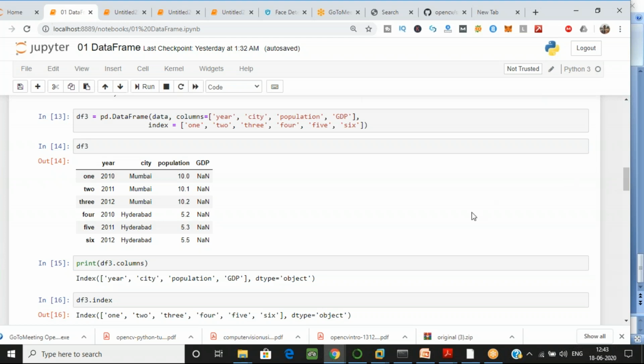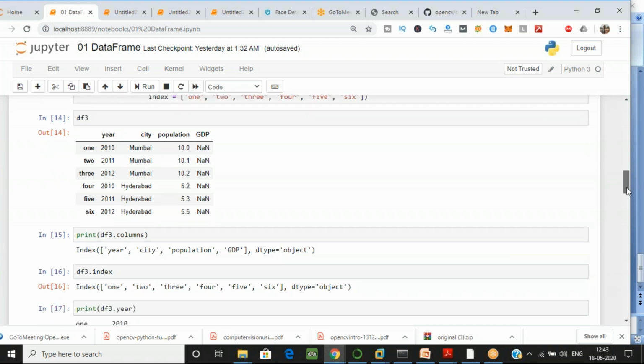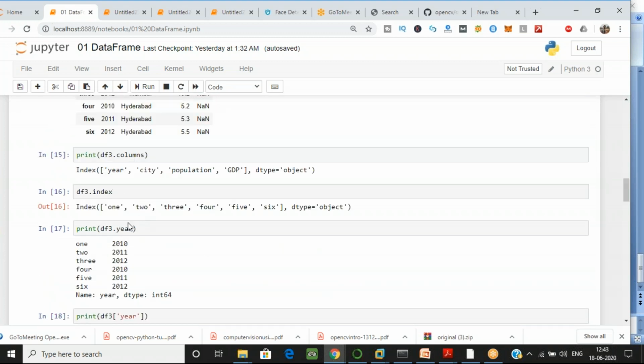When you print this column, you can see the columns, because I want the GDP column to be added. If you want to see only your columns, you can use the command DataFrame dot columns, so df3 dot columns. And if I want to see the index value, you can use dot index.